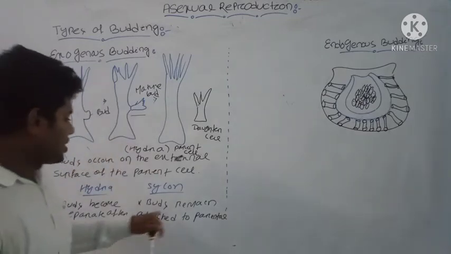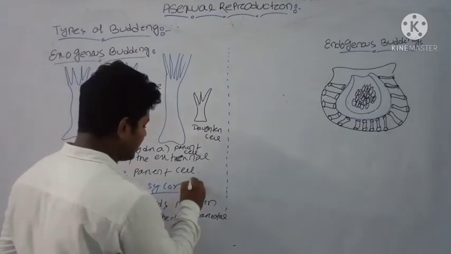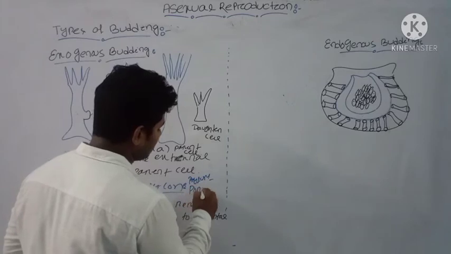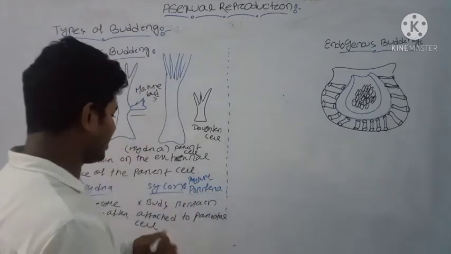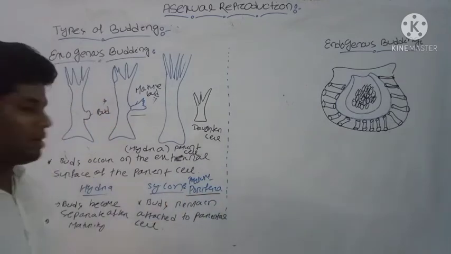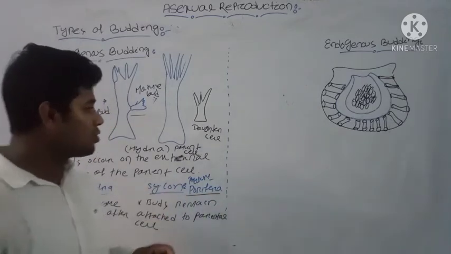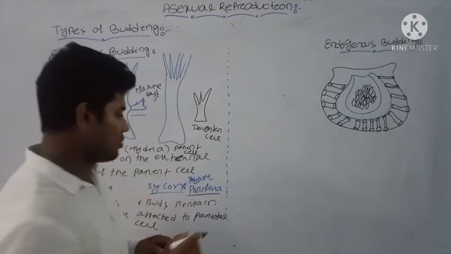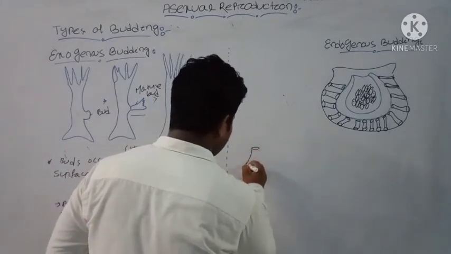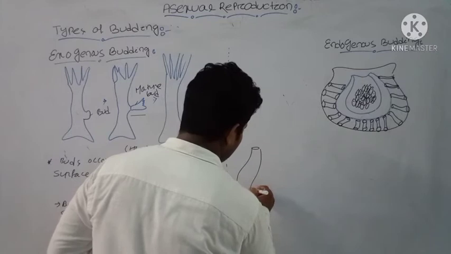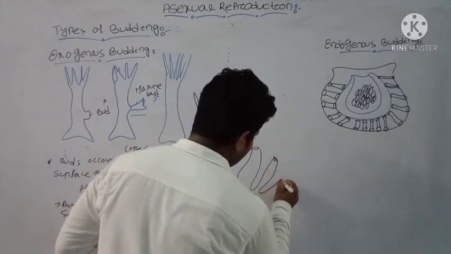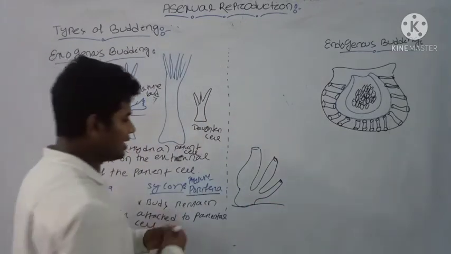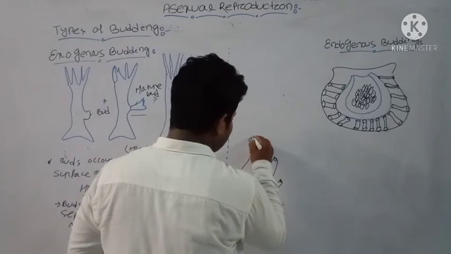Scypha is mostly included in the phylum Porifera, and mostly you will find it in the marine habitat. The bud formed from the parental body, after maturity, will remain attached to the parental body. Suppose I draw the diagram of Scypha. This is the Scypha, and here is its osculum.